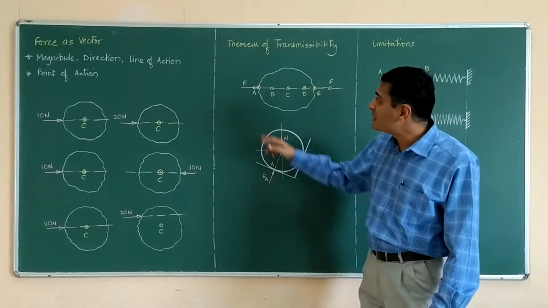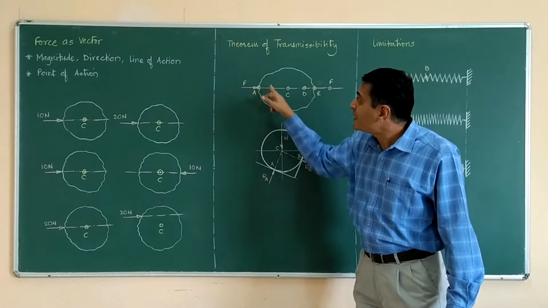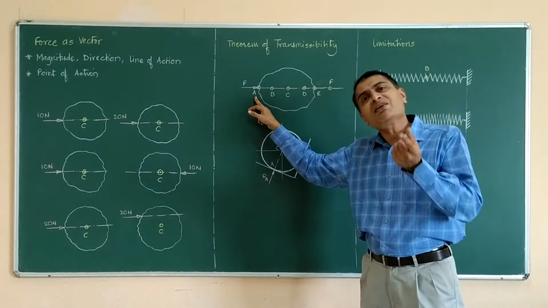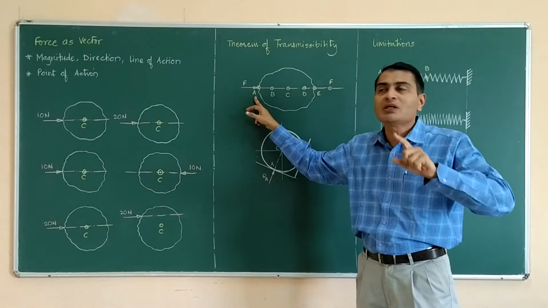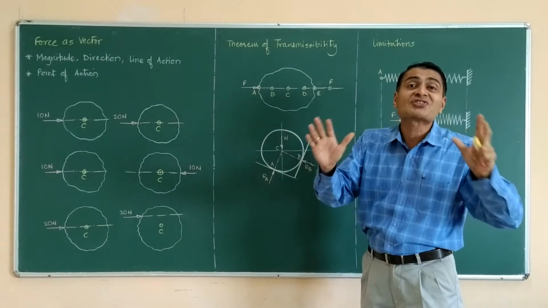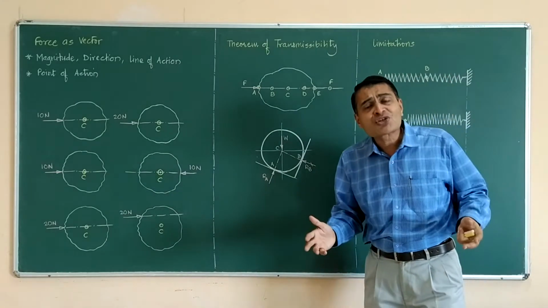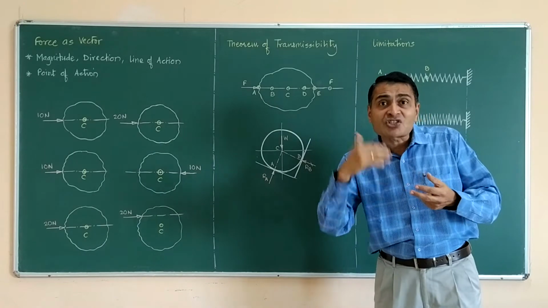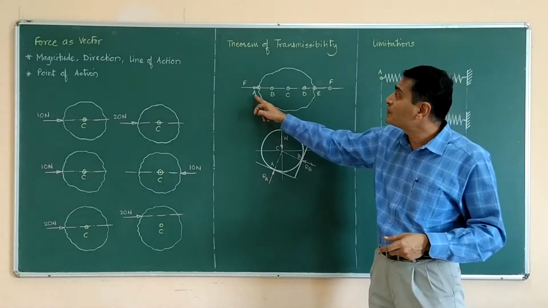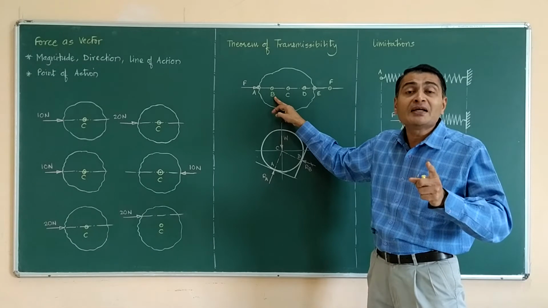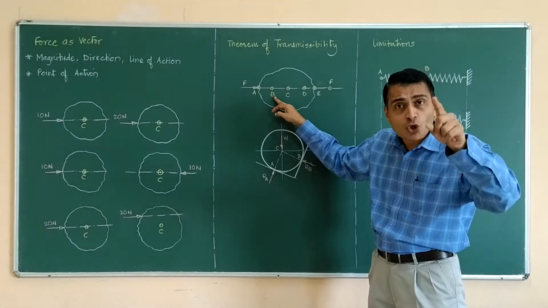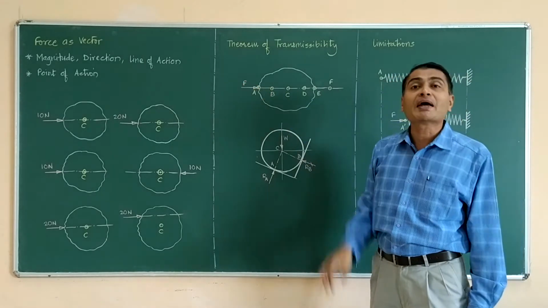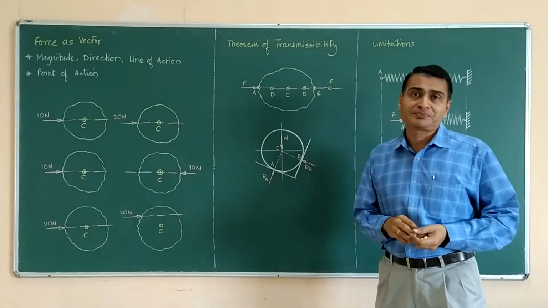That is why we are saying that the point of action is a variable aspect. You can vary the point of action. That is possible keeping those invariants the same. And that is the theorem of transmissibility of force. You can transmit a given force from one point to another provided it is convenient for you to do so in solving your engineering problem, and provided you are keeping magnitude, direction and line of action the same.